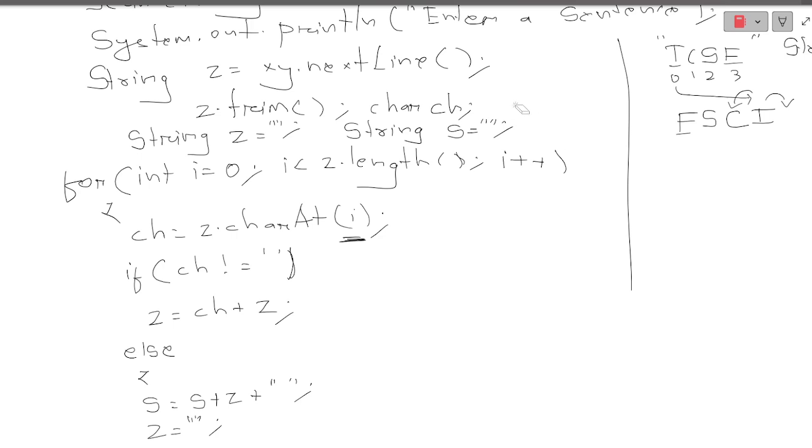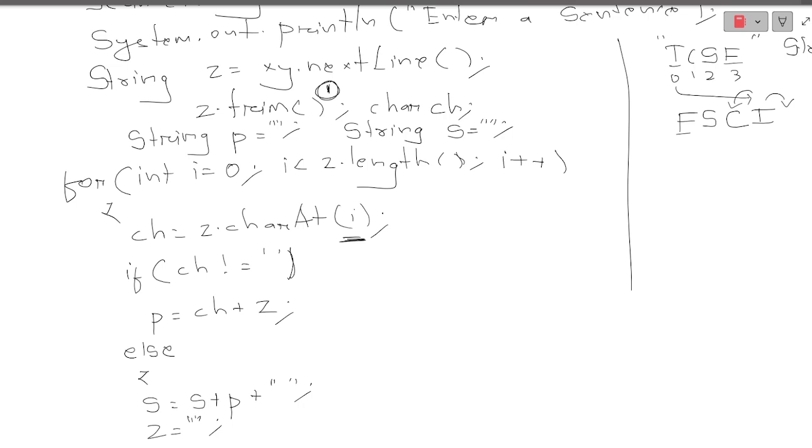Wait, I have made a small mistake over here. I think I have taken this z, whatever I have accepted, and here I have taken that same. Okay, let me change this. Suppose this is p. Okay, so p is the place where I am storing this. So this is the first thing. As I have told, you need to notice this: you need to do trim. So after you do trim, let me explain the logic of what I have done.